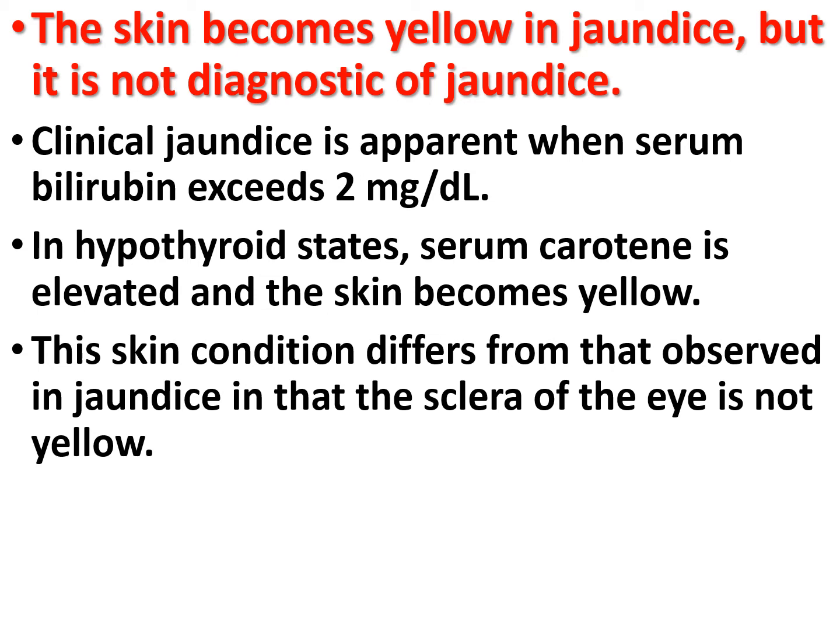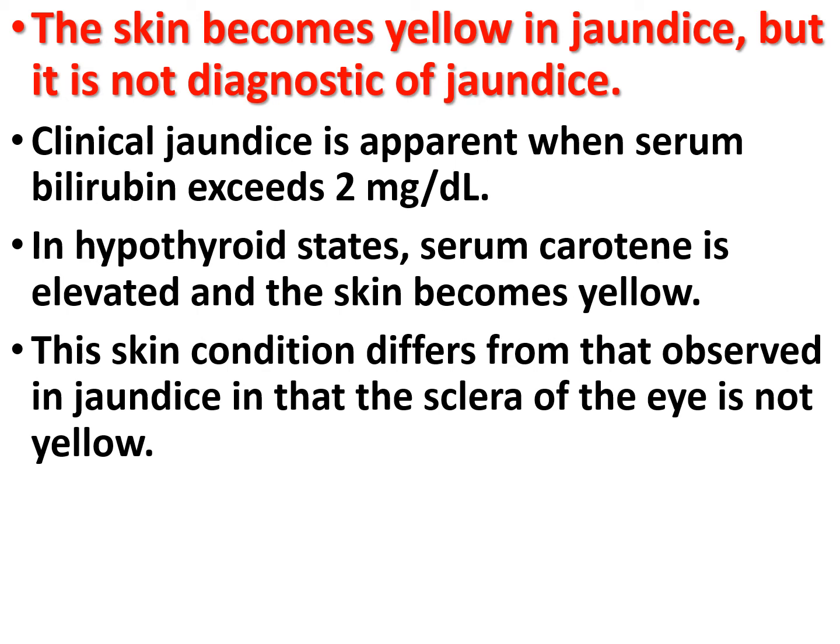The skin becomes yellow in jaundice, but it is not diagnostic of jaundice. Why? The term jaundice or icterus refers to yellowish discoloration of the skin and mucous membranes caused by hyperbilirubinemia. Clinical jaundice is apparent when the serum bilirubin exceeds 2 milligram per deciliter. Now in hypothyroid states, the serum carotene level is elevated and the skin also becomes yellow.